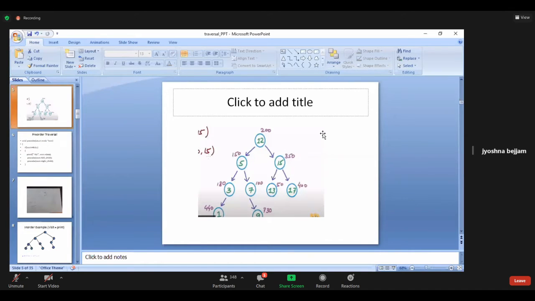This is one particular example, my dear students. These 200, 150, 350, all these are addresses of that particular node. Normally when you're writing a program to implement a tree, we will create a structure for the node. That node is called a double linked list node. So left link and right link. 12 will be the data part and every node consists of a left part and a right part. The left part will store the address of the left node and the right part will store the address of the right node.